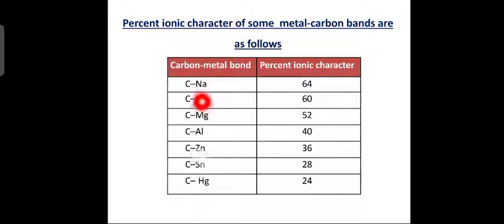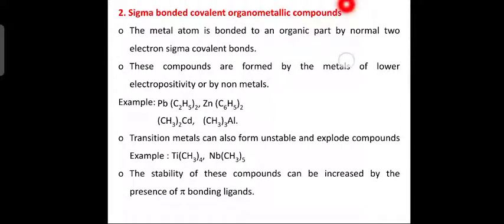Now, the carbon-metal bonds are carbon-sodium, and the metals are sodium, lithium, magnesium, aluminum, zinc, tin and mercury. And what is the percent ionic character? Carbon-sodium is highest at 64%, carbon-lithium comes next at 60, carbon-magnesium 52, still less, carbon-aluminum still less at 40. So it is in decreasing order: carbon-zinc 36, carbon-tin 28, and carbon-mercury the least, that is 24. Next slide.